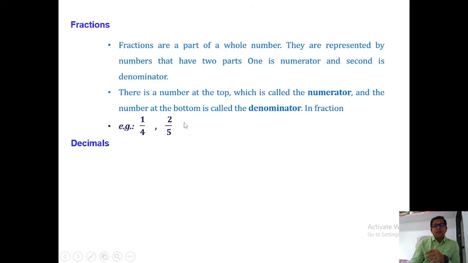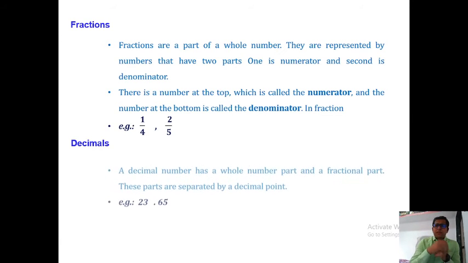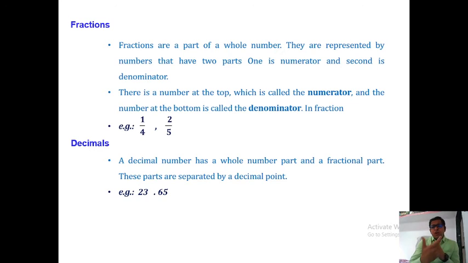Next, decimals or decimal numbers. Simply, what is a decimal number? A decimal number has a whole number part and a fractional part. For example, 1 divided by 4 equals 0.25. So a decimal number has a whole number part and a fractional number part. These two parts are separated by a dot or decimal point.